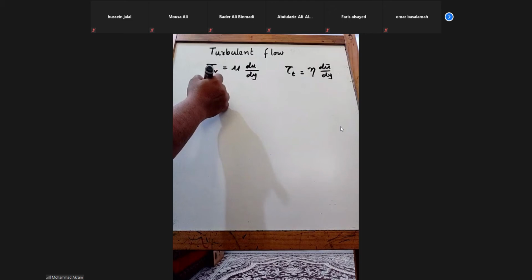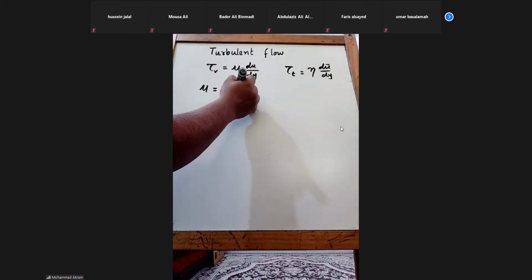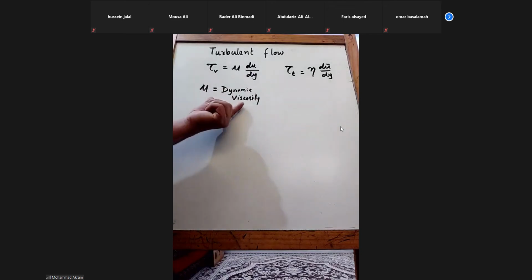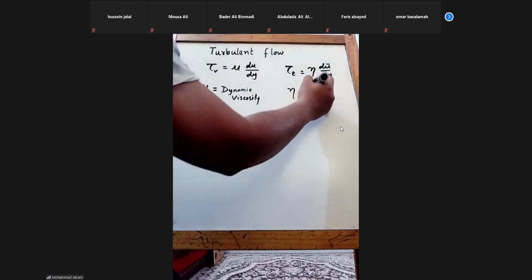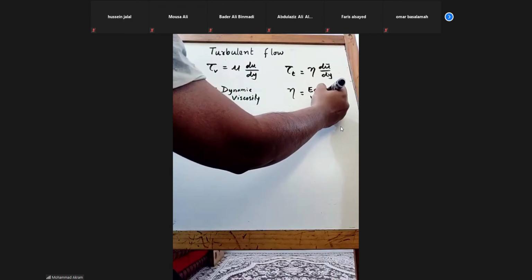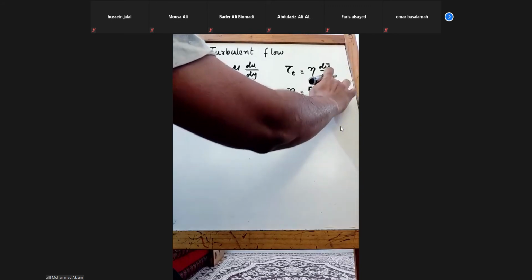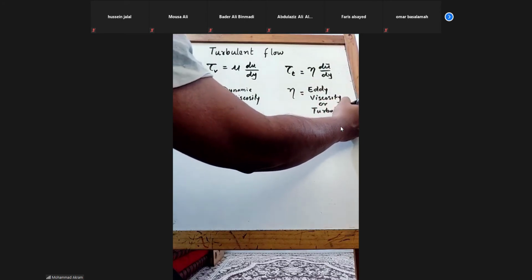This mu is called the viscosity or dynamic viscosity. So this is the fluid property, whereas this is called the eddy viscosity or turbulent viscosity. What is the other name? Turbulent eddy viscosity or turbulent viscosity.